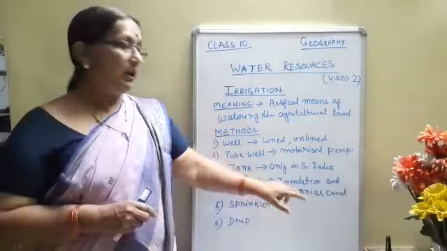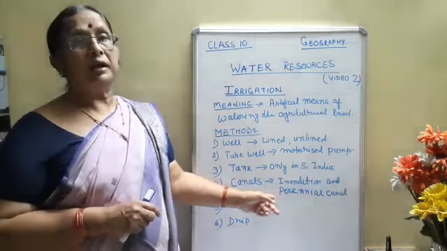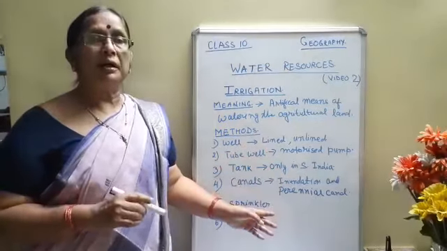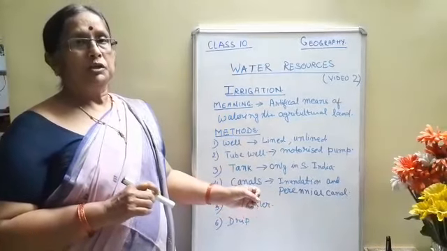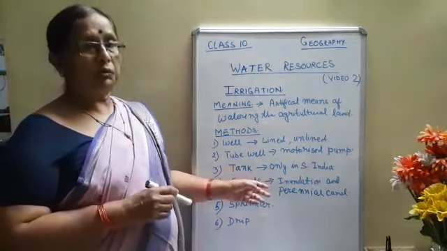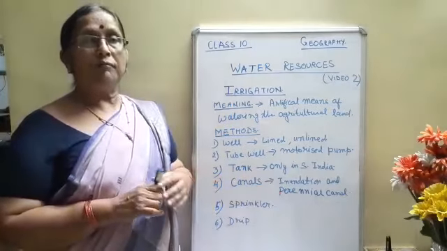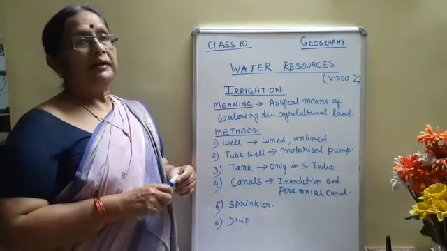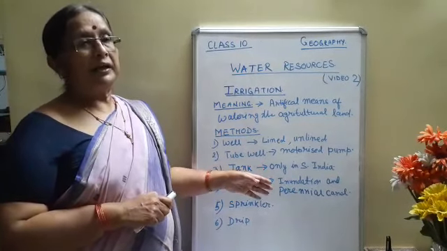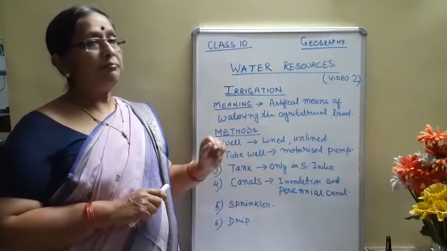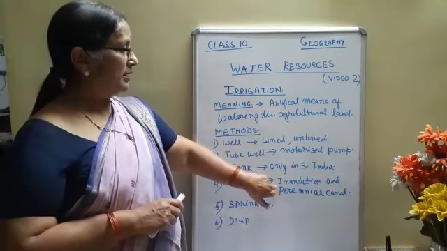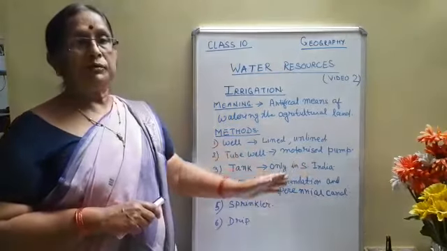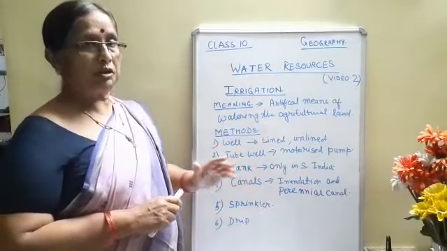Now both perennial and inundation canals are very common in the Ganga plain. There are many reasons for that. All the rivers in the Ganga plain are perennial, so they supply water throughout the year, and the land is so soft that it is easy to dig the canal. Third, the land is so fertile that if we keep on watering the field, we can get the maximum agriculture crop from that region. So both are very commonly seen in the Ganga plain and, to some extent, in the coastal plain, like the eastern coastal plain.